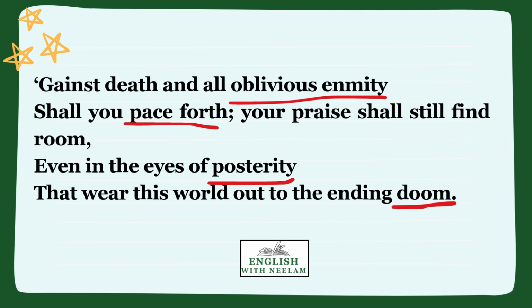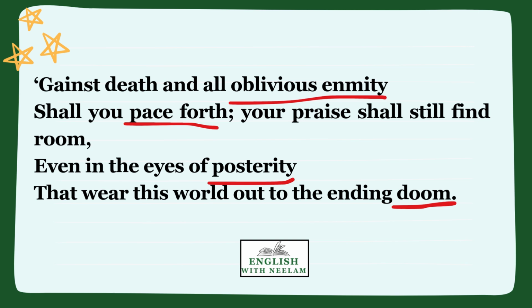In this stanza, the poet says that like a powerful person, his friend shall strive forward, shall move forward in life against death, jealousy and hatred. He will be praised by the future generations, obviously the generations to come. Generations that will survive till the last day of humanity. The poet has used the word, children, doom, ending doom. The last day of humanity. The recorded memory of his friend, that is his poetry, his work, shall be honored till posterity.